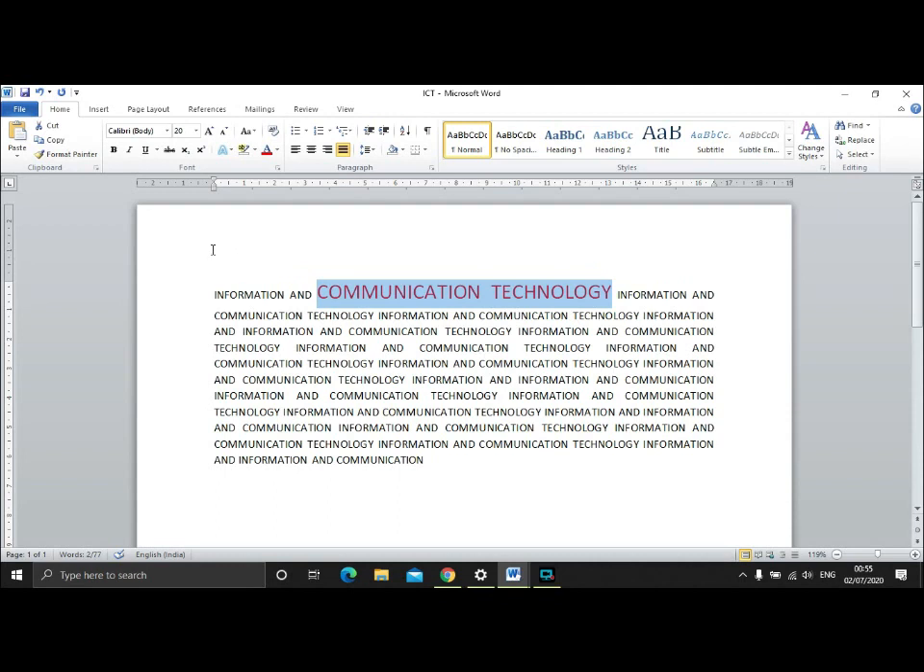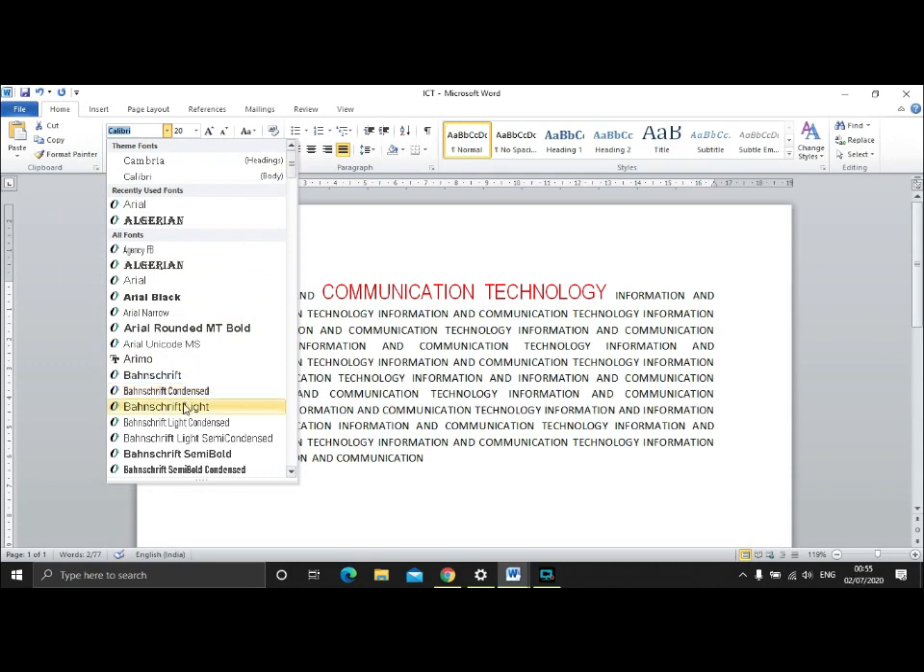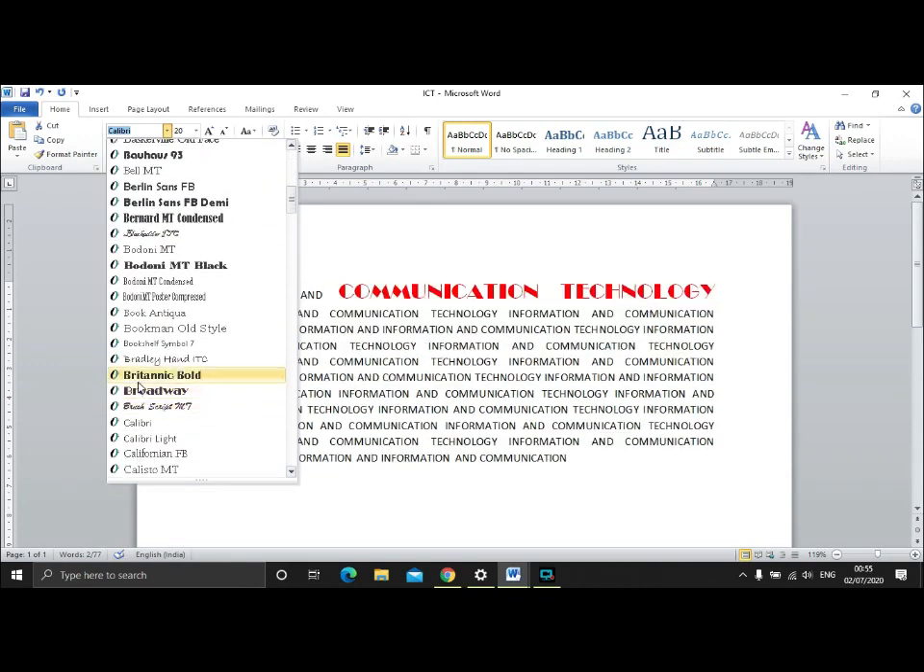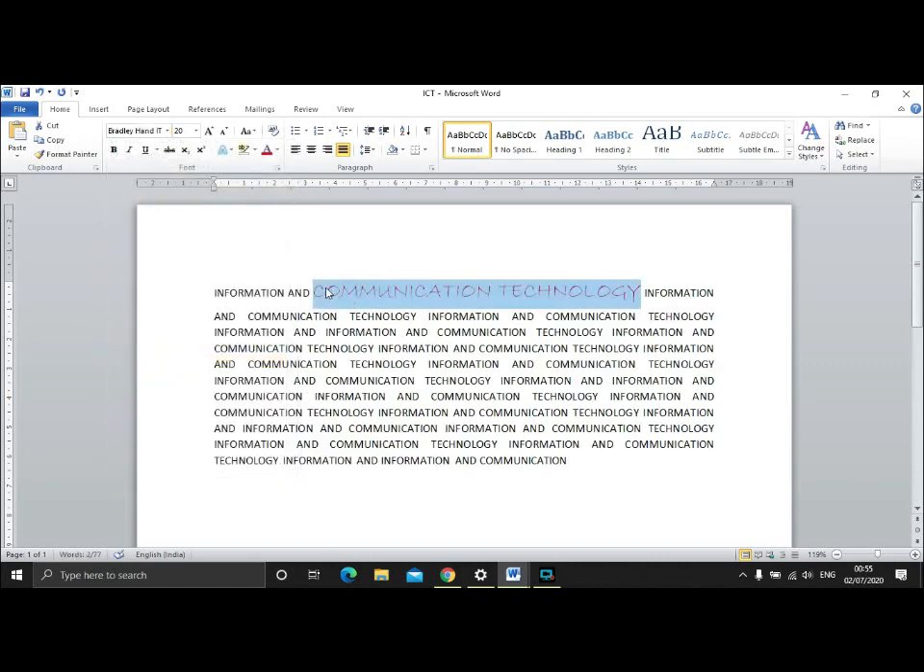If you want to change its face, you can change its face from this particular option. Currently it is Calibri. So if you want to change into any other font, a number of fonts are here. You can select any font. Suppose I want Bradley Hand ITC. So I'm clicking on this one. You can see the change in font is here.